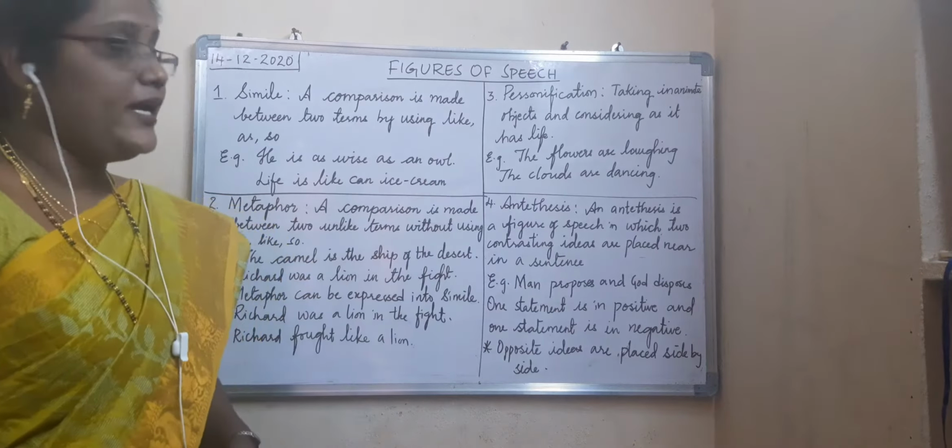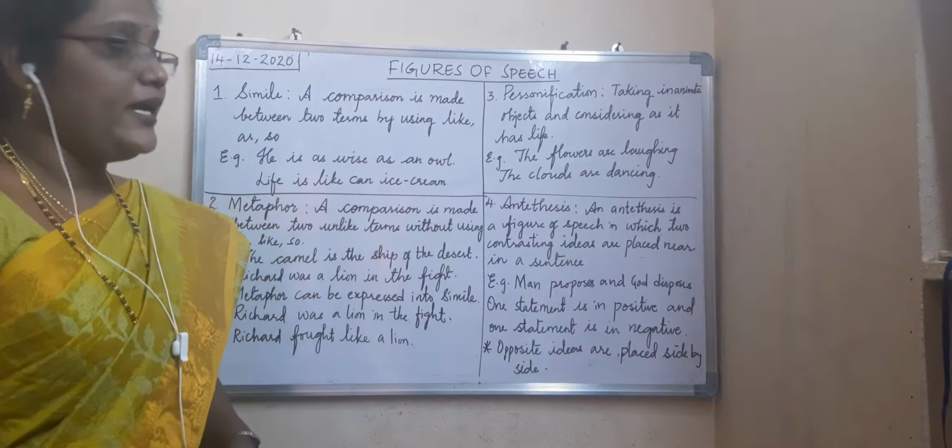So what is the definition of simile here? A comparison is made between two terms by using like, as, so. Three are there: like, as, so. In a sentence, when we make a comparison between two terms by using any one of like, as, or so, then we call it simile.